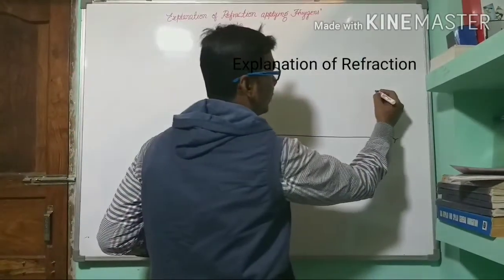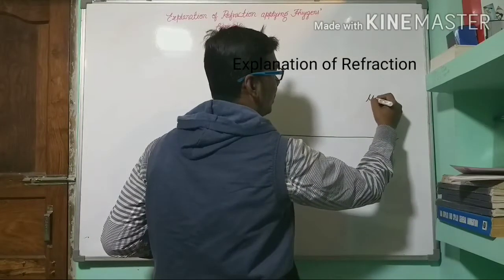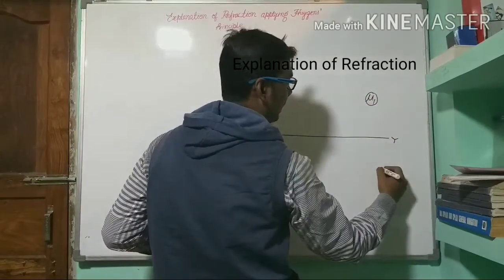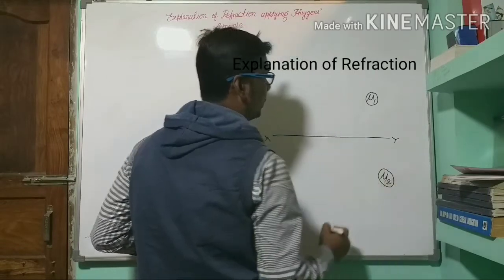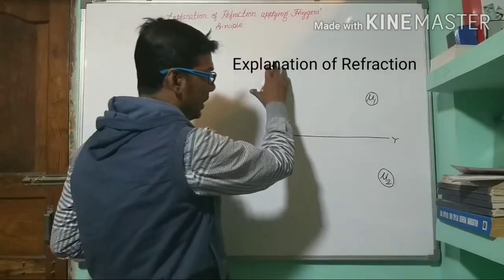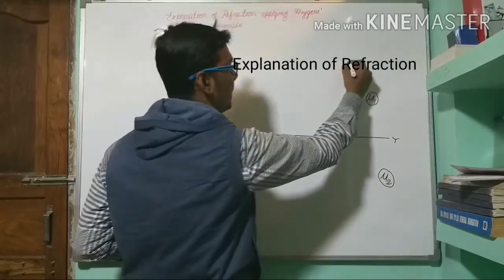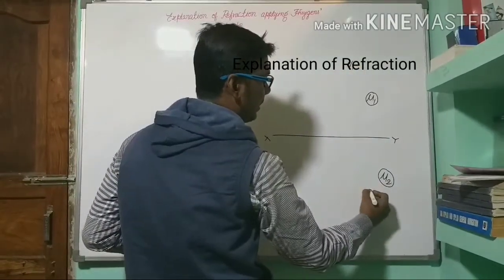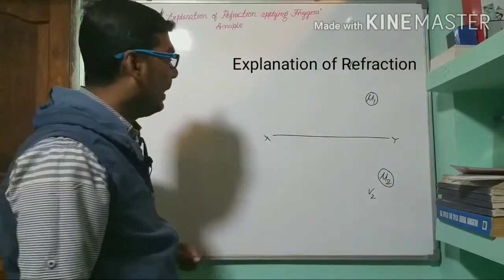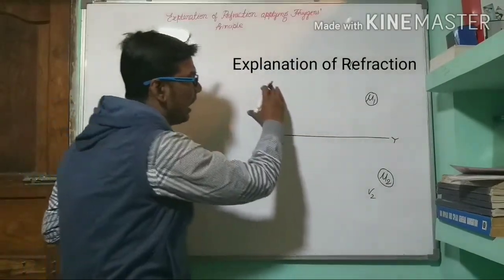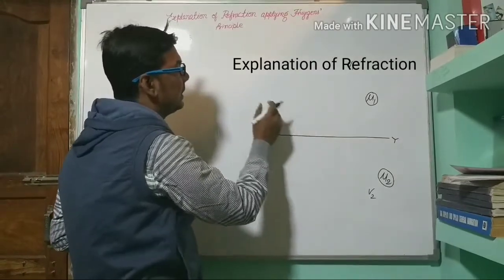The refractive index of the first medium is, suppose, mu1, and the refractive index of the second medium is mu2. The speed of light in the first medium is v1 and in the second medium the velocity of light is v2. Let us consider a parallel beam of light coming towards this surface.